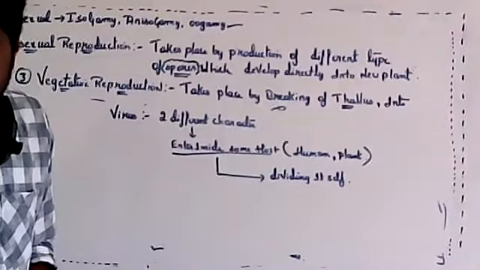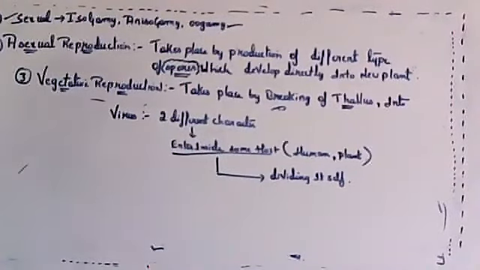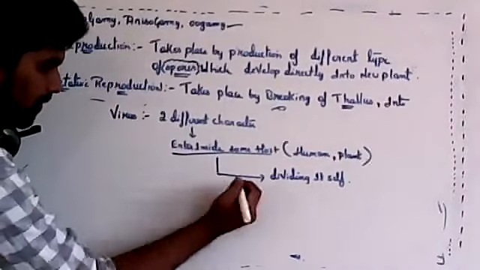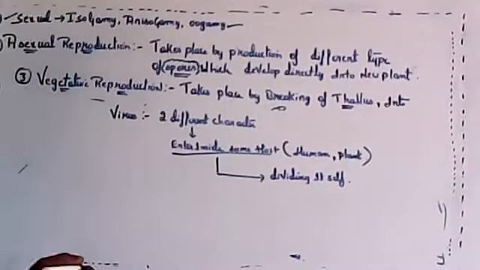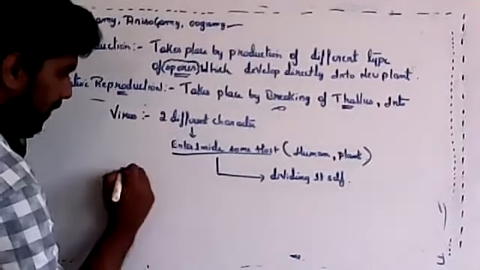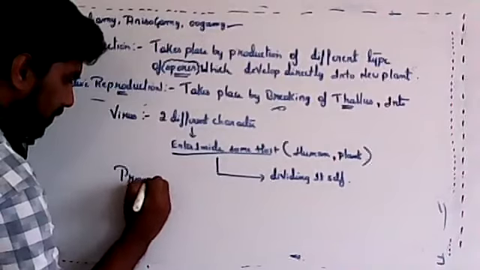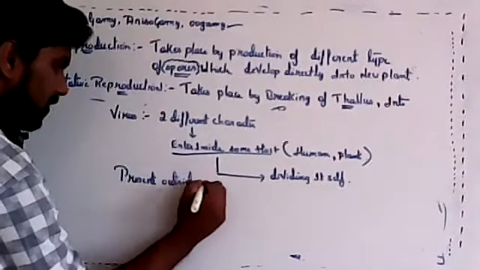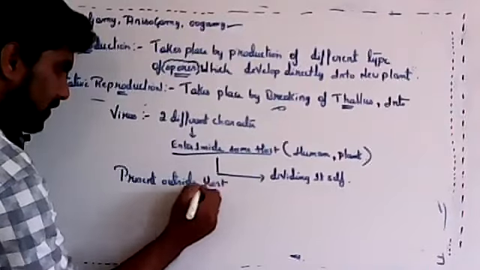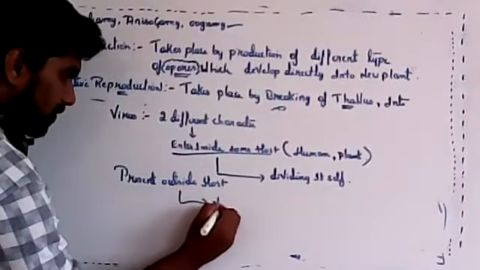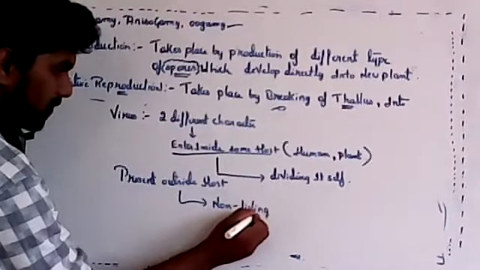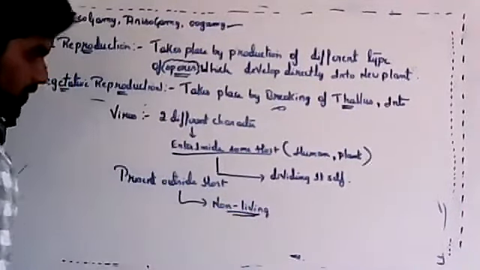But when it is present outside, anywhere on the surface of a table or on the soil, what happens? It is non-living. It can stay like that for years without undergoing reproduction.